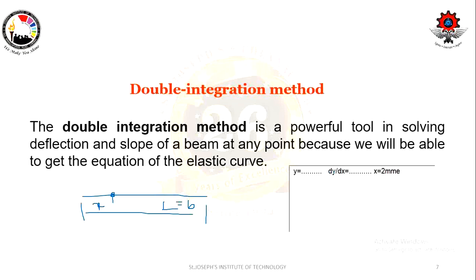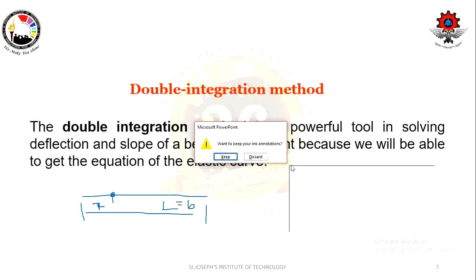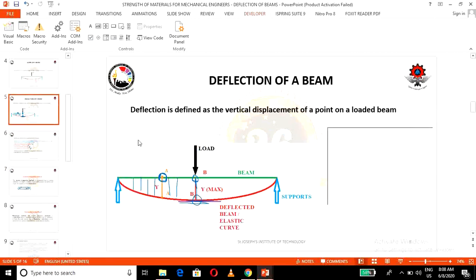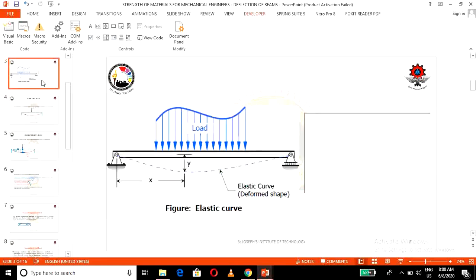But this method also has some drawbacks. If you ask me what the drawback is, let me take you to the diagram of a beam.